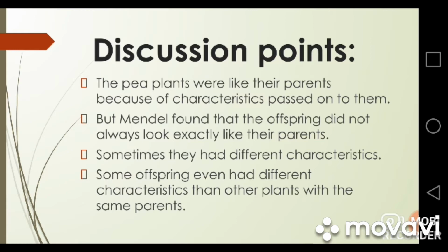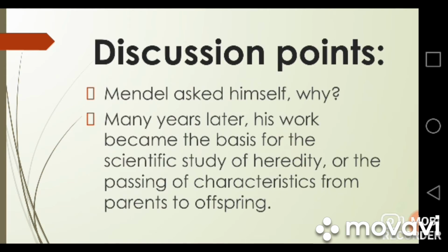But on the other hand, he noticed another thing. He noticed that all of the offsprings or the baby plants were not exactly the same like their parents. So he noticed that the baby plants may have some different characteristics than their parent plant or the other plant with the same parents. After noticing that, Mendel asked himself why. When a scientist asks himself why, it means he needs the answer.